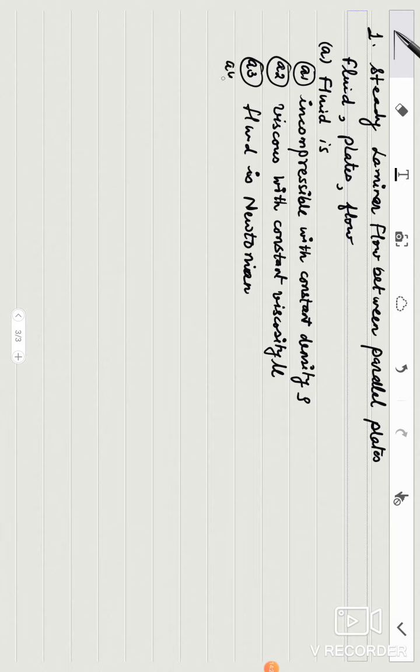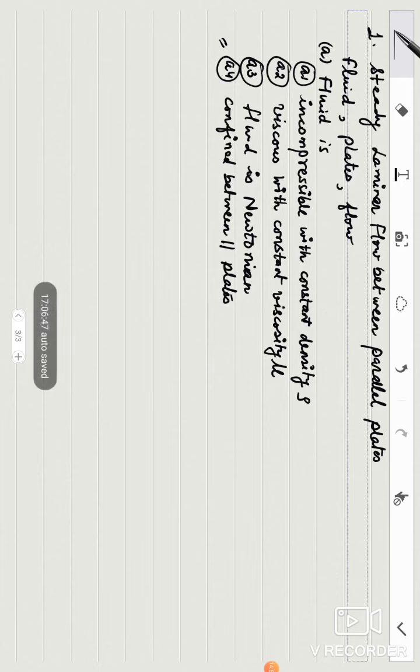And the fourth condition is the fluid is confined between parallel plates. This is the only condition which may change from article to article, but as long as we are studying the flow between parallel plates, this assumption A4 will remain the same, that it will be confined between plates.